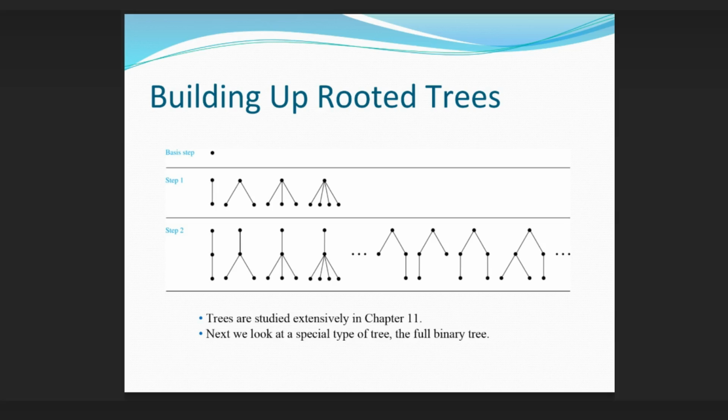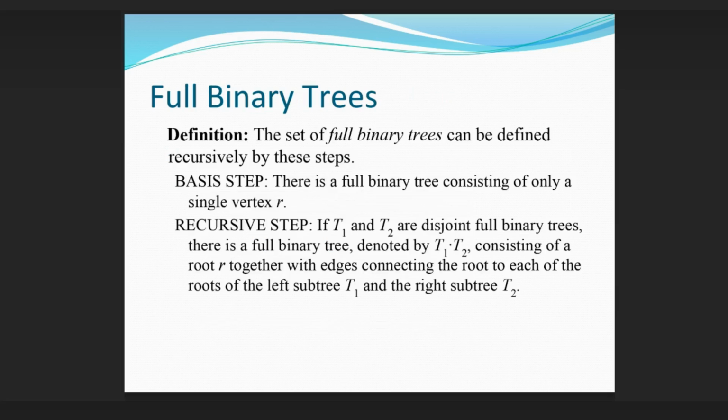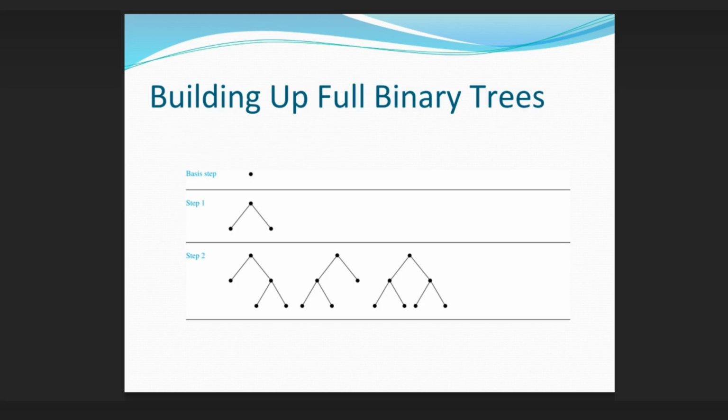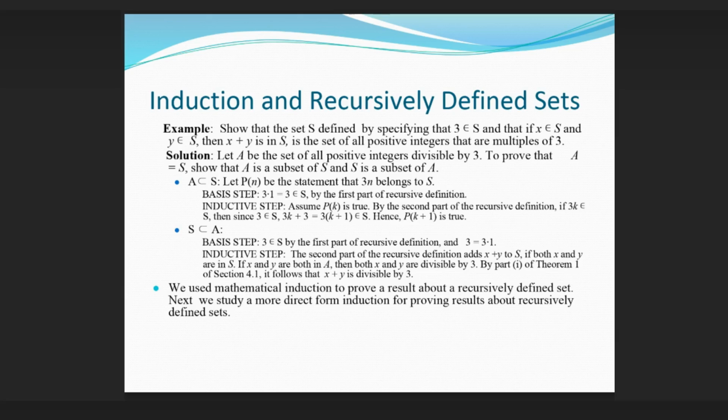Trees are studied extensively in Chapter 11. Next we look at a special type of tree, the full binary tree. Full binary trees definition: the set of full binary trees can be defined recursively by these steps. Basis step: there is a full binary tree consisting of only a single vertex r. Recursive step: if T1 and T2 are disjoint full binary trees, there is a full binary tree, denoted by T1·T2, consisting of a root r, together with edges connecting the root to each of the roots of the left subtree T1 and the right subtree T2. Building up full binary trees. Induction and recursively defined sets.